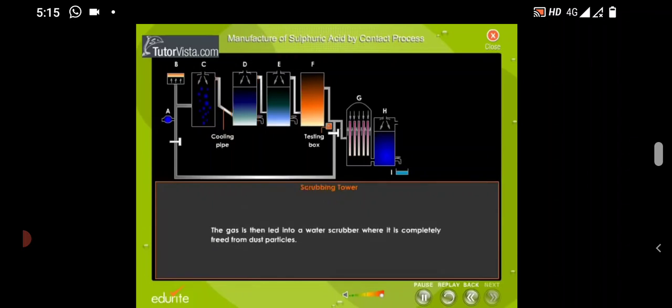Scrubbing tower. The gas is then led into a water scrubber where it is completely freed from dust particles. Drying tower. The gas is dried by a spray of concentrated sulfuric acid in the drying tower. Arsenic purifier. The gaseous mixture is then led into the arsenic purifier where every trace of arsenic oxide is removed.